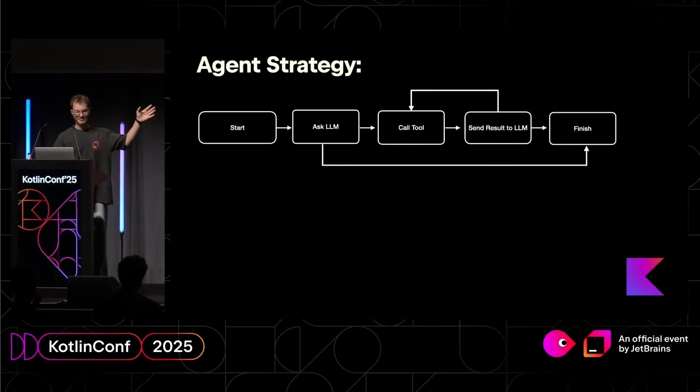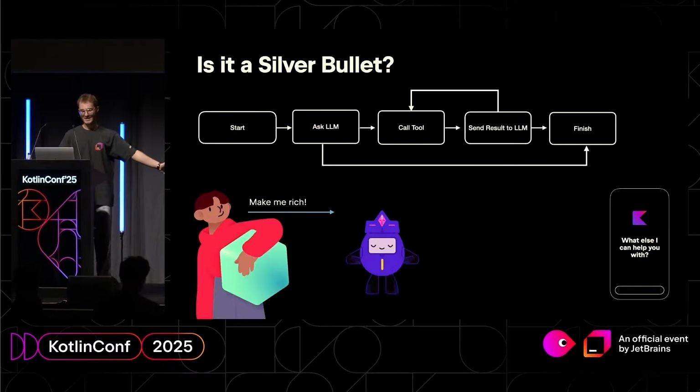If you look again at the strategy alone, without the example, you may notice that it's kind of generic, right? There is nothing about the banking application, nothing about anything else, just LLM, calls, responses, tools. So does it mean that it alone can solve any possible problem in the world? Well, let's think of this example. You give all of the banking application tools to the LLM, and even all the trading tools and cryptocurrency tools. And the user comes and says, make me rich. Do you think that it's going to happen? Well, at least in the current state of technology, no.